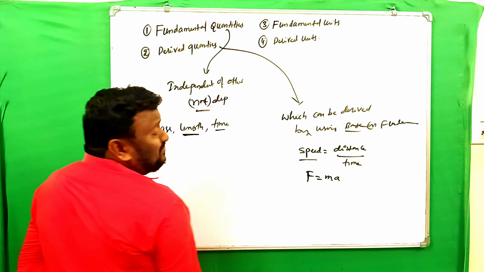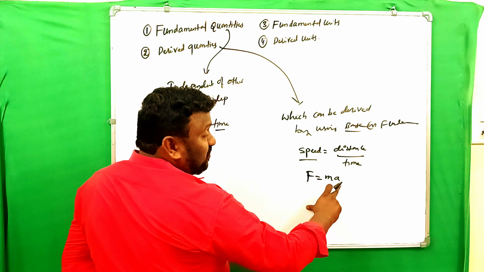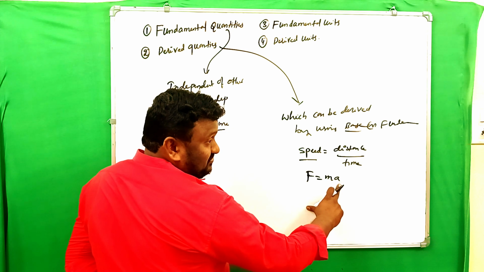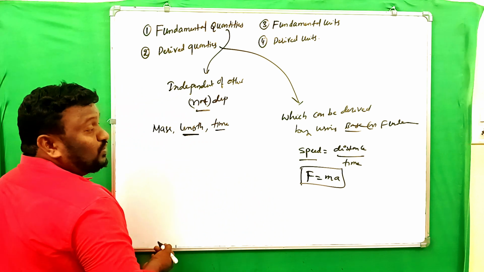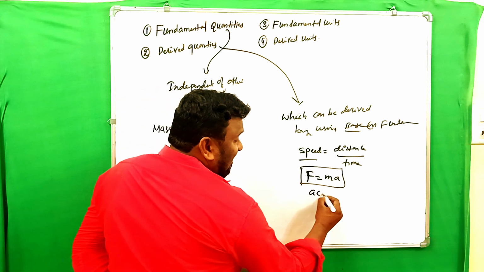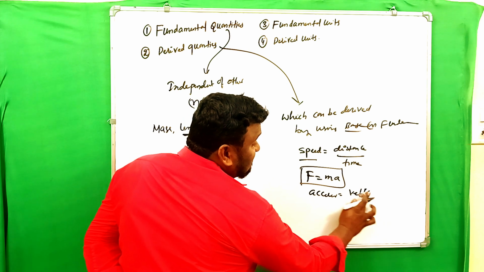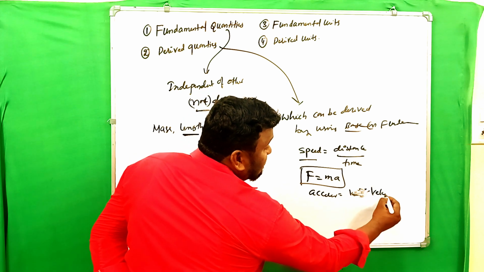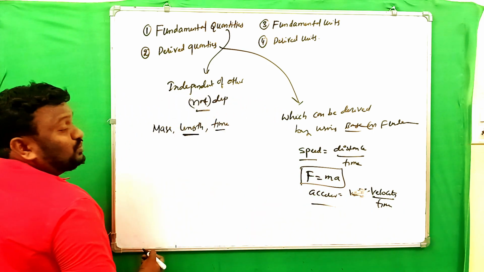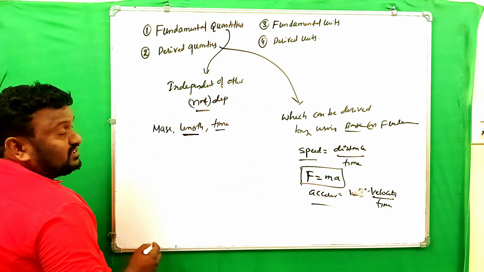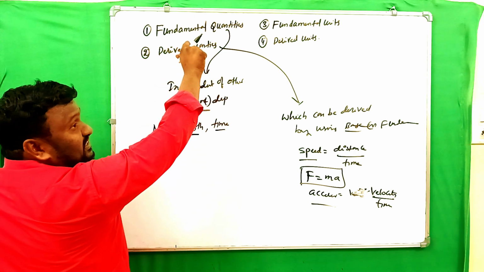F is equal to ma. Here what is F? Force. What is m? Mass. What is a? Acceleration. So here it is a derived quantity. I can take acceleration, that is what? Change in velocity by time. This is also a derived quantity. That is the main difference between the fundamental quantities and derived quantities.